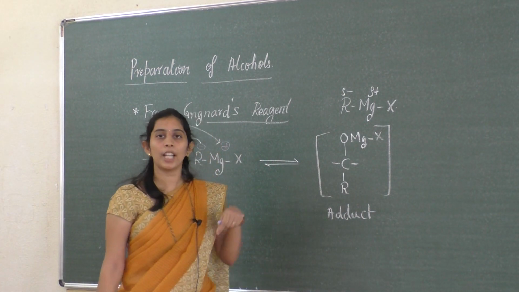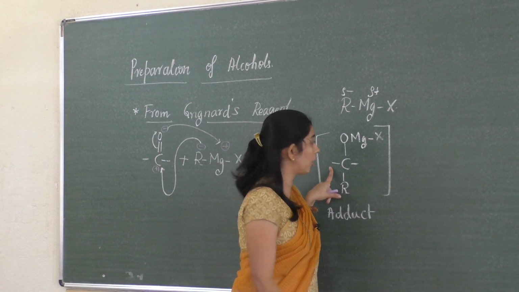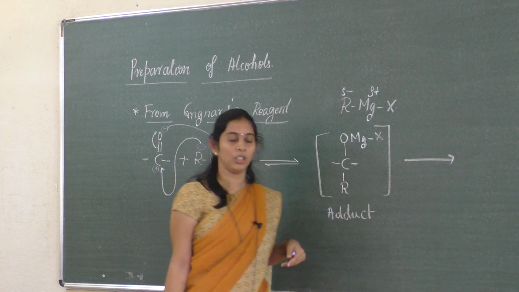Next, our aim is to get an alcohol, isn't it? Is this an alcohol? No. So we have to get an alcohol. How can you get an alcohol? You have to go for hydrolysis.